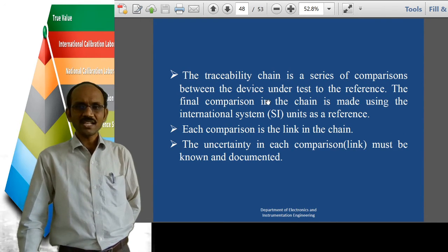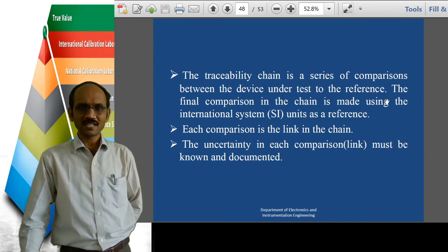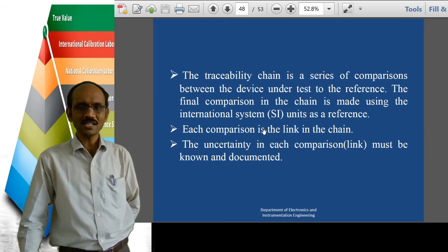So the traceability chain is a series of comparisons between the device under test and the reference. The final comparison in the chain is made using the International System of Units as the reference here.